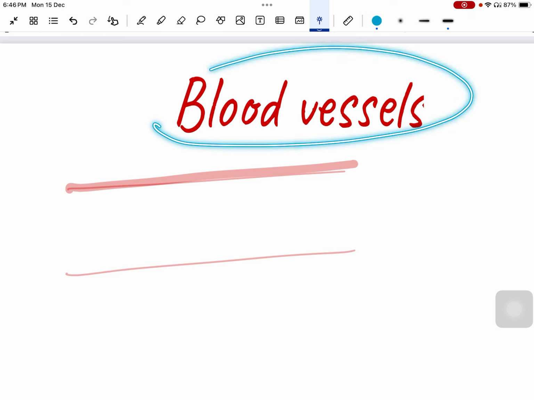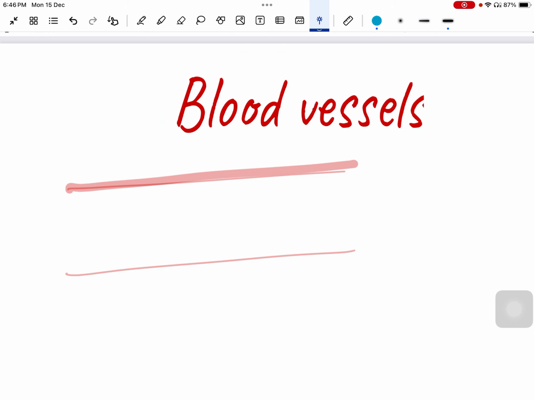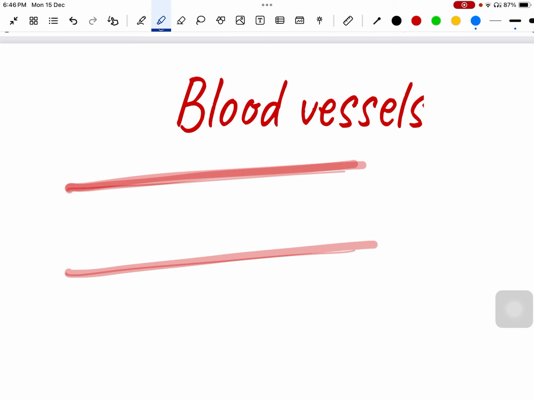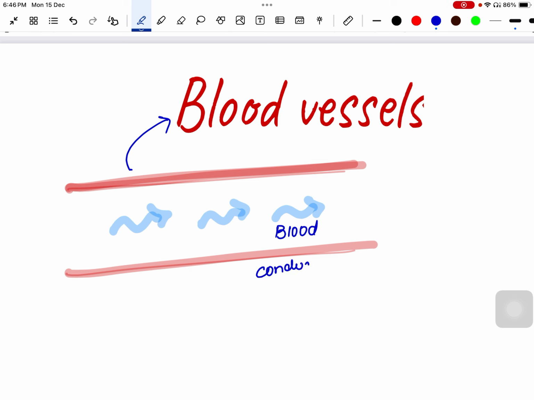So today our topic is going to be blood vessels. Now think of it like this. Blood vessels are nothing but a tube, and in that tube a fluid is being carried. This tube is called a blood vessel, and in a blood vessel what will be carried? Definitely blood. So blood vessels are nothing but a conducting tube. Why conducting? Because they are transporting blood. So it is a conducting tube that will carry blood throughout the body.